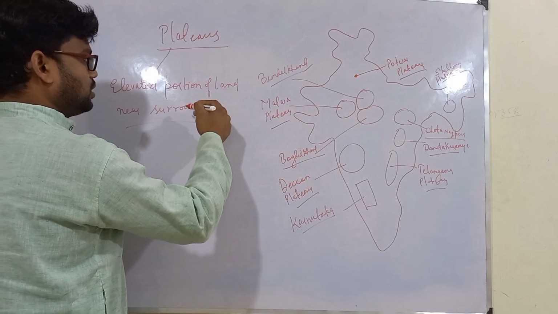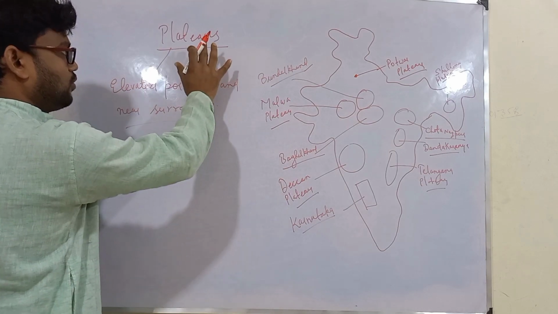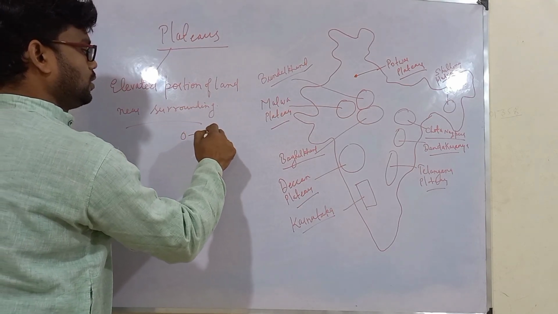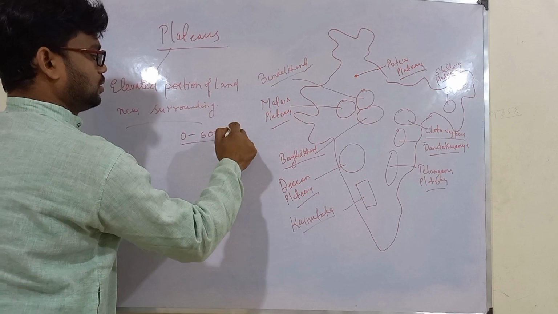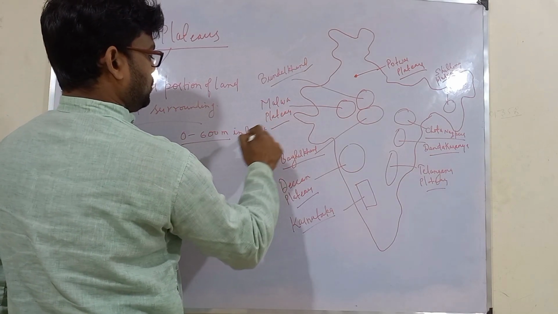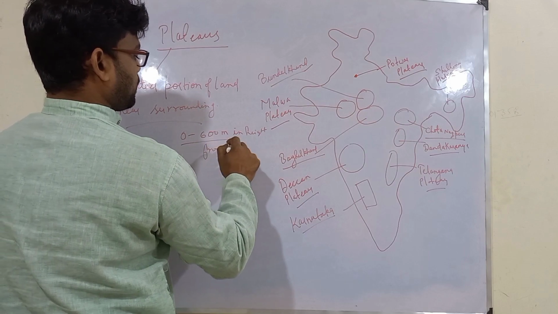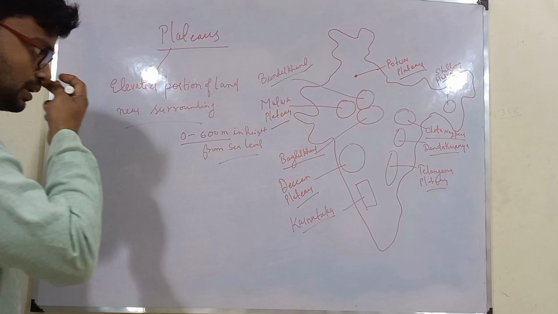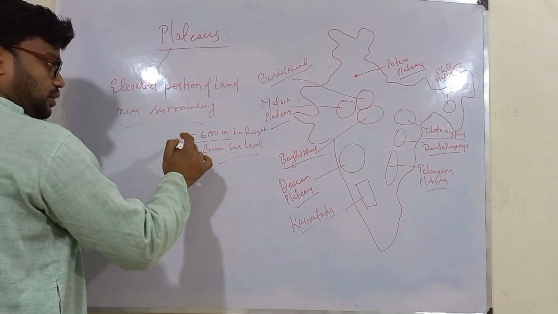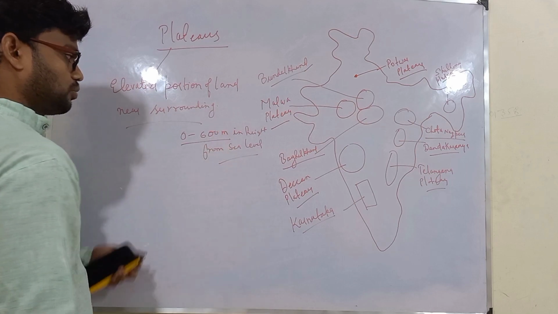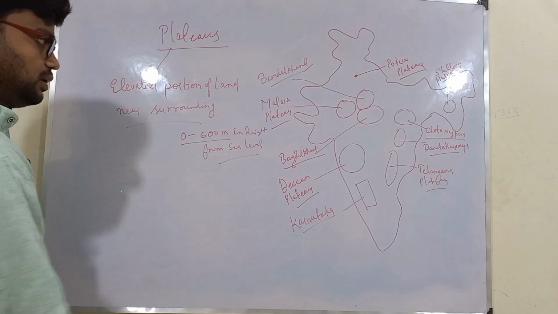And what is the general level of elevation required for land to be called a plateau? This is almost 0 to 600 meters in height from sea level. This height is calculated from sea level, and most plateaus are generally in the range of 500 to 600 meters of height from sea level.